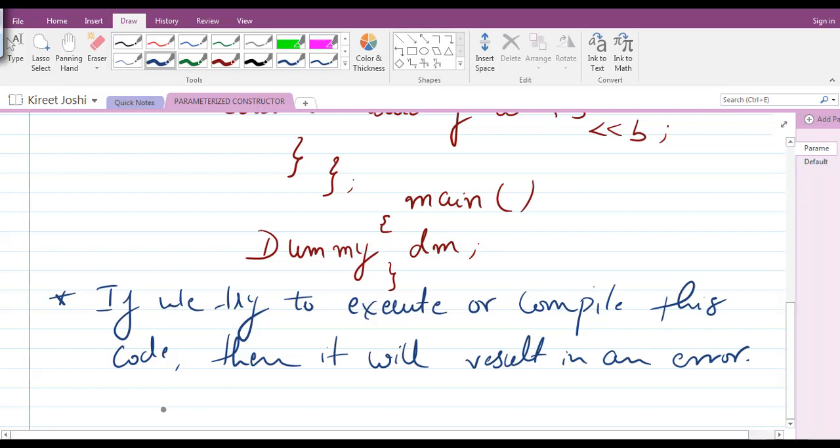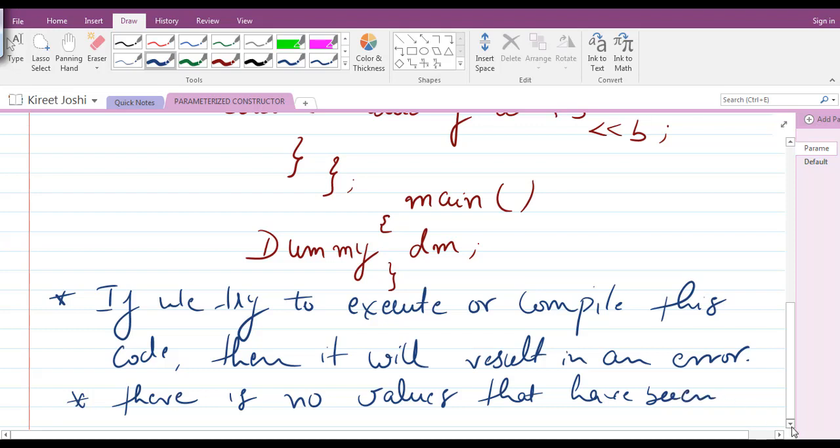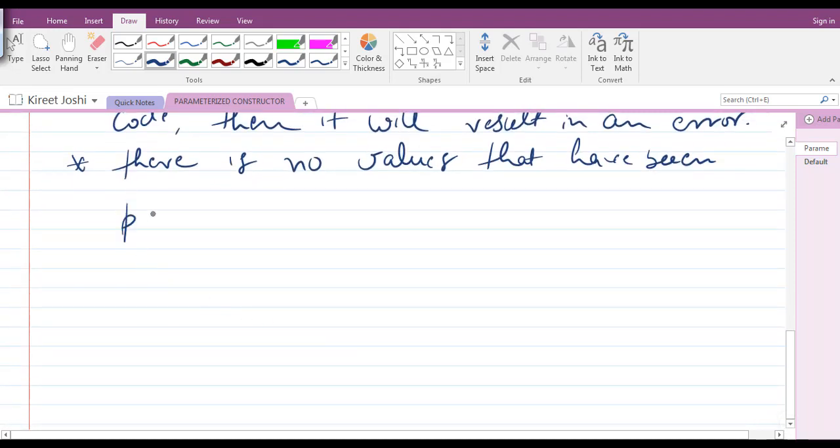Why will it result in an error? Because there are no values that have been passed at the time of object creation.